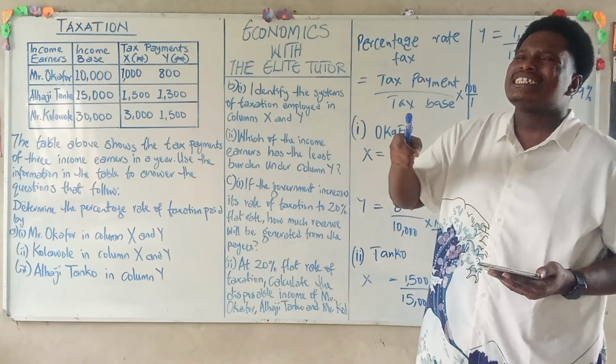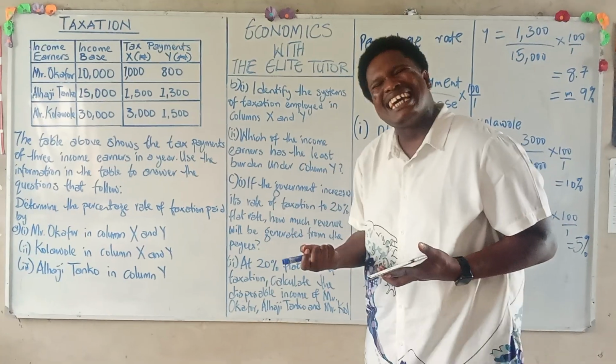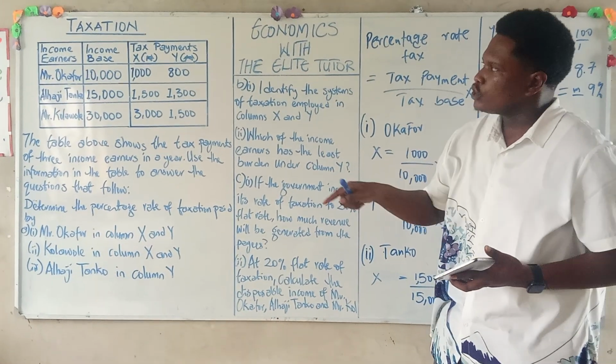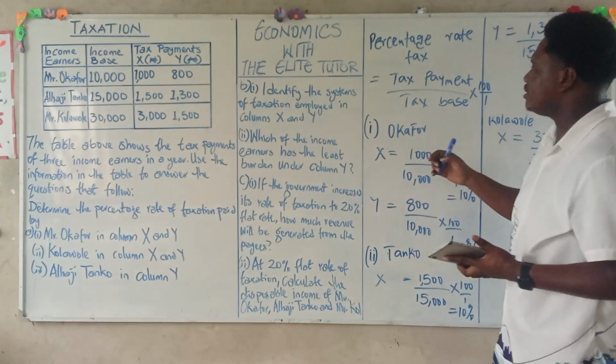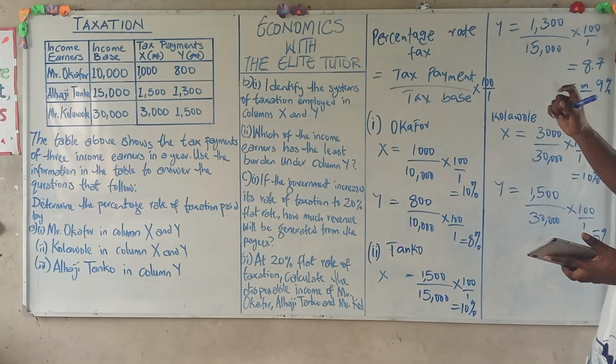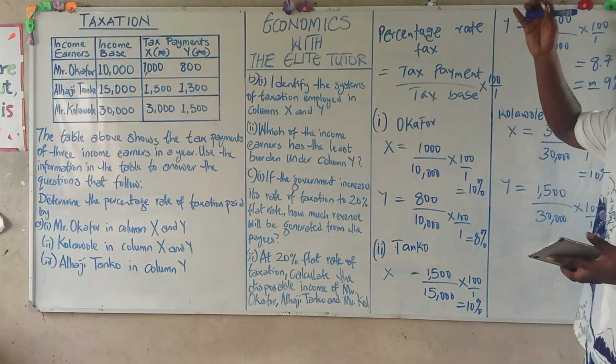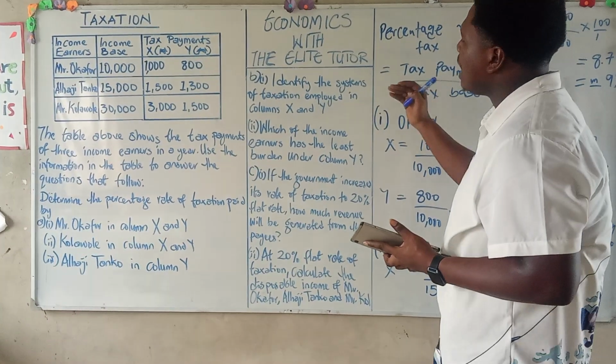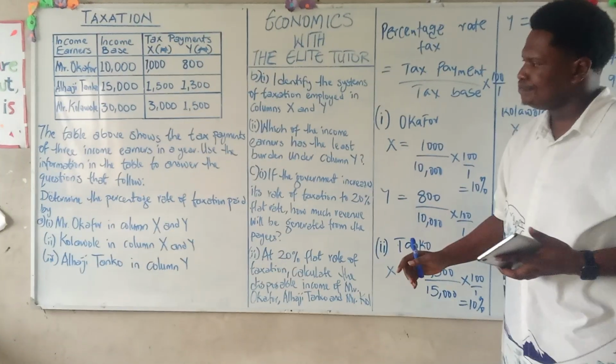Why is it called tax base? It's simply the income that your tax is being charged on. And multiplied by 100. So we've been able to comfortably solve the tax rate for both column X and column Y for each of the tax earners. Now we move to the next question.